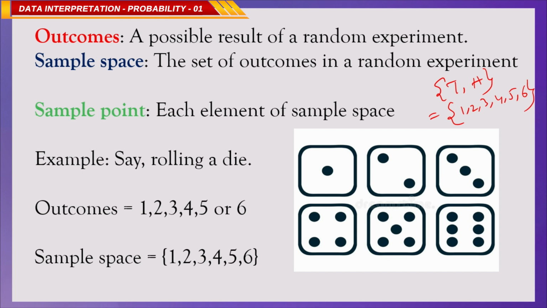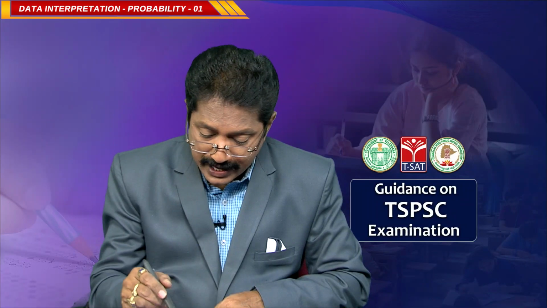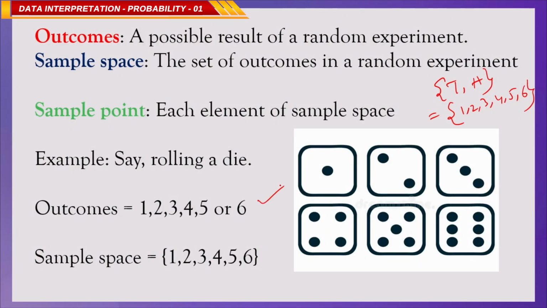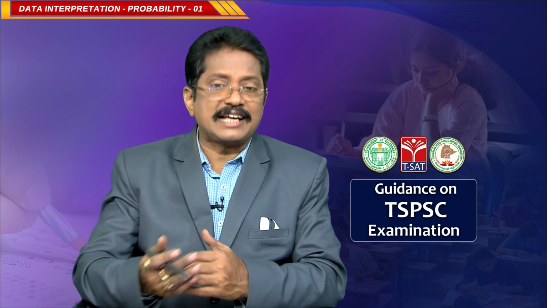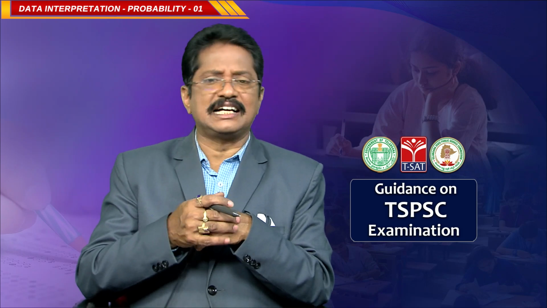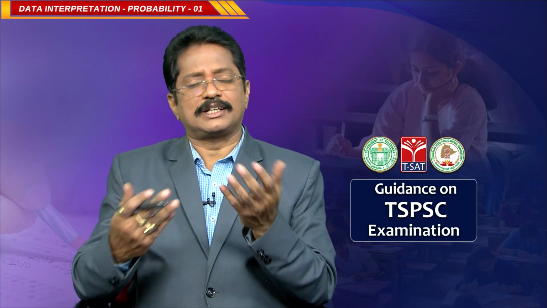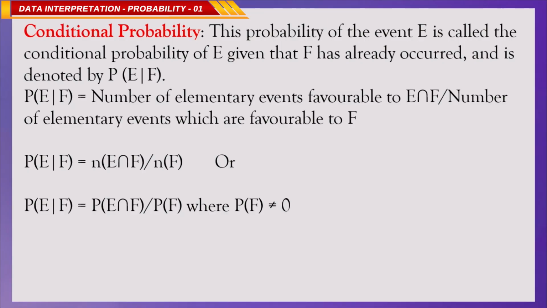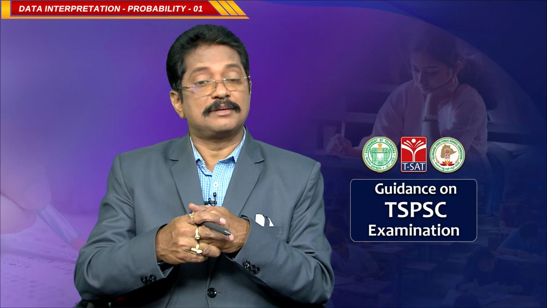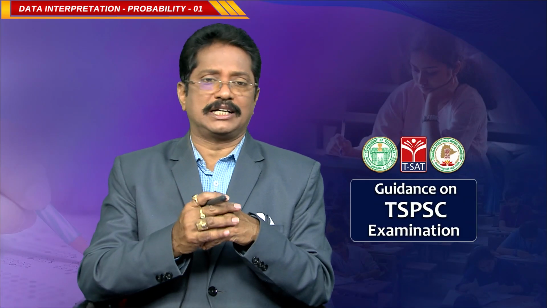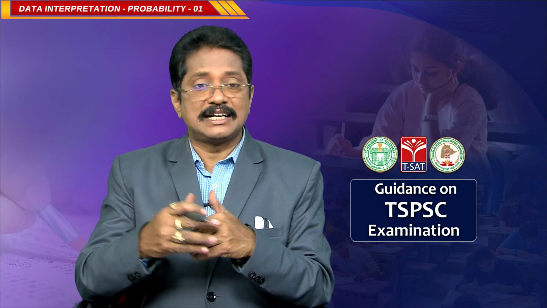When rolling a die, the outcomes are 1, 2, 3, 4, 5, 6, and the sample space is the set {1, 2, 3, 4, 5, 6}. Actually this is a very easy concept, but since non-mathematics aspirants will also write the mains examination, I am giving more clarity about the mathematical concepts.